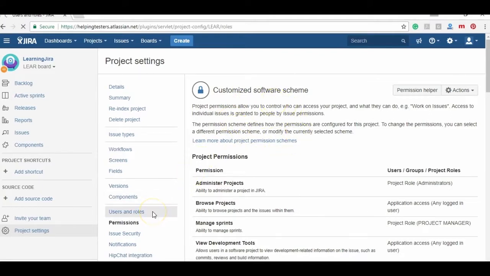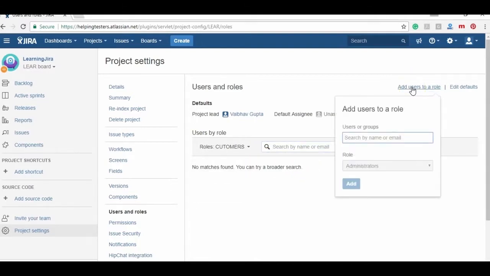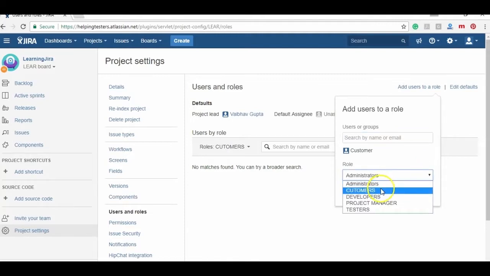So let's go to users and roles. You can add here, add role to a user. So search group, we have a group of customers, and assign it to customers.